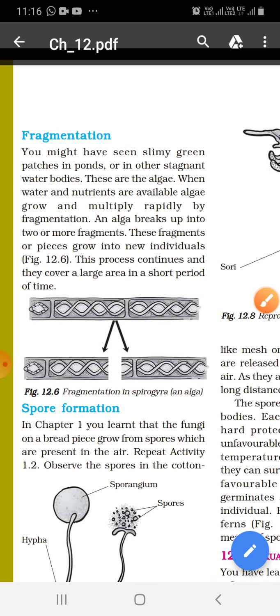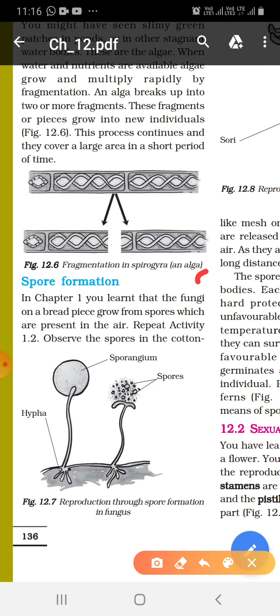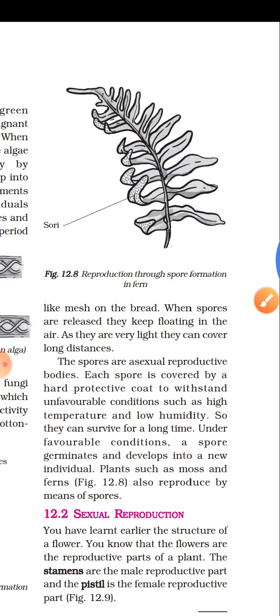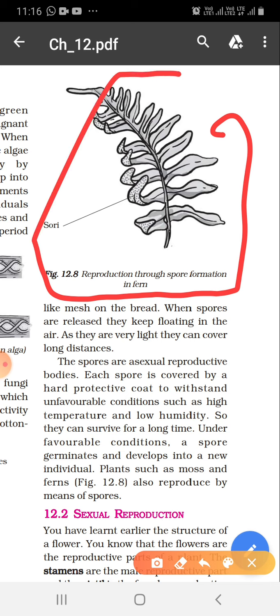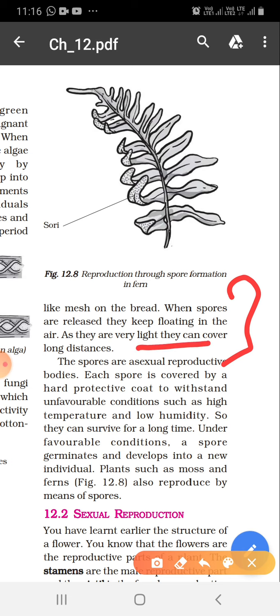The process continues and they cover a large area in a short period of time. Next is spore formation. You have learned in your chapter 1 that fungi on bread grow from spores which are present in air. The reproduction through spore formation in fern. When spores are released, they keep floating in air as they are very light and they can cover long distances.